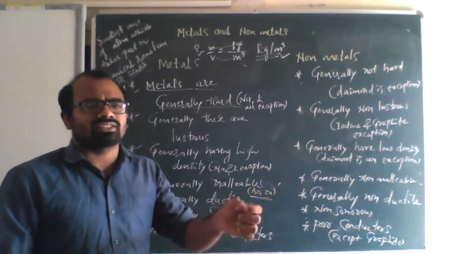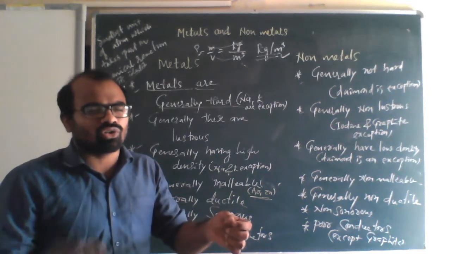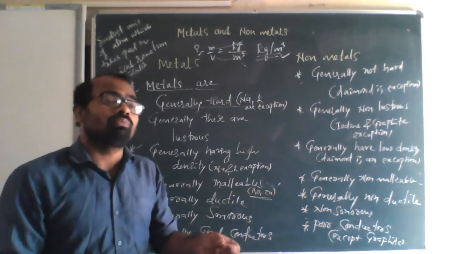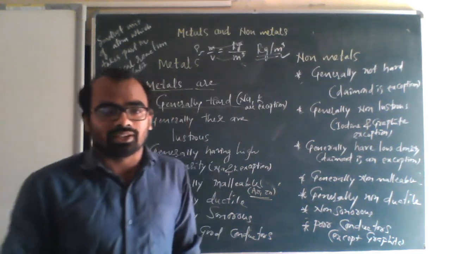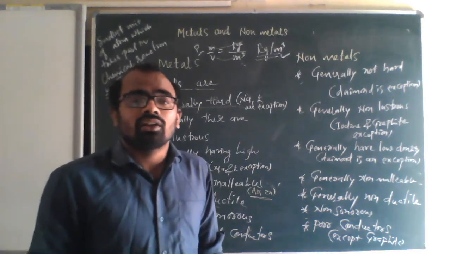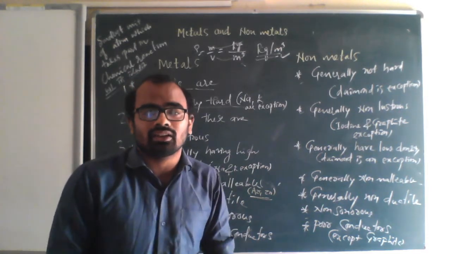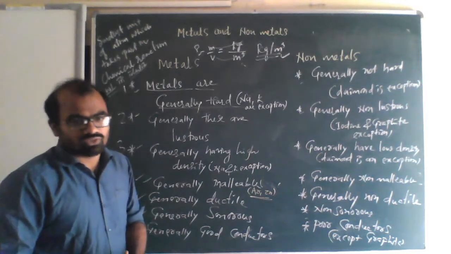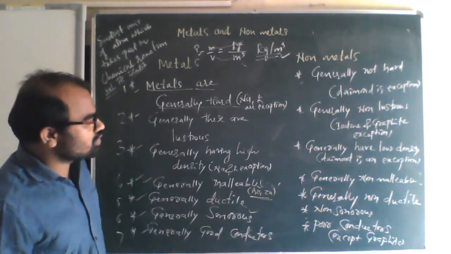If you take a plastic scale and a metal scale, if you beat the plastic scale, you will not feel any sound, but if you beat the metal scale, you will hear some sound. So metals are sonorous, non-metals are non-sonorous.